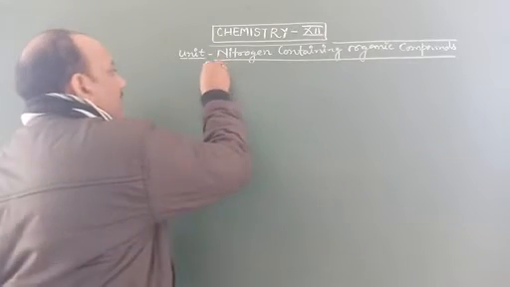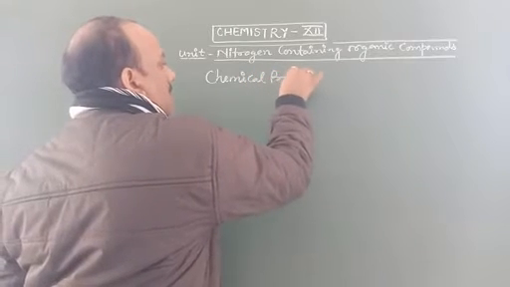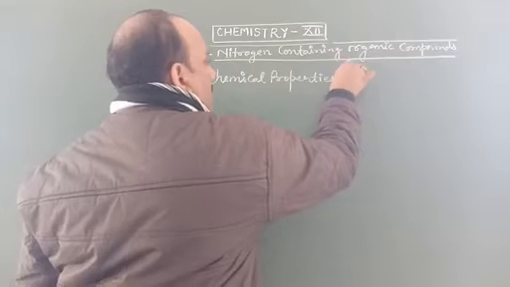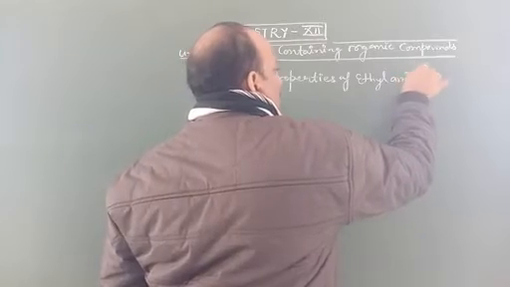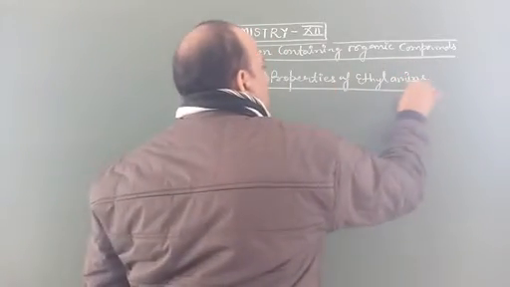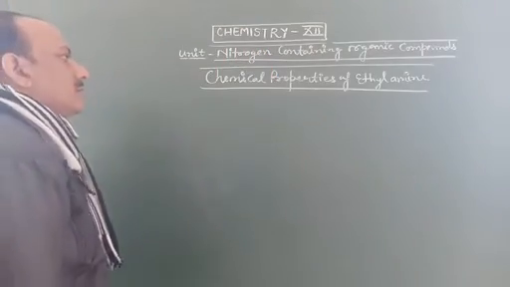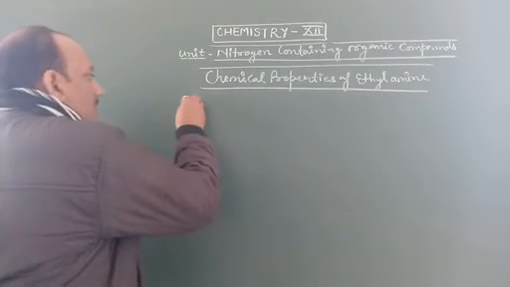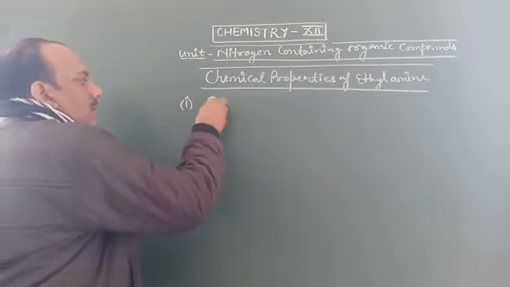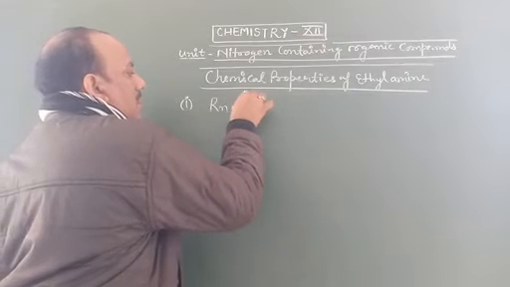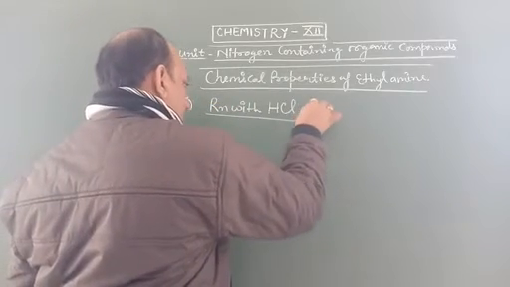So, chemical properties of ethylamine. First one is the reaction with hydrochloric acid, HCl.